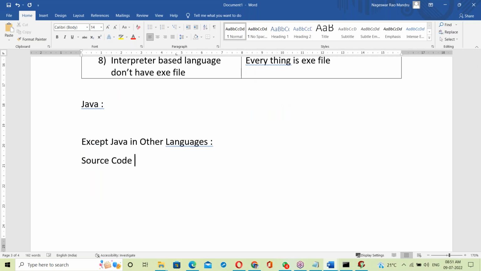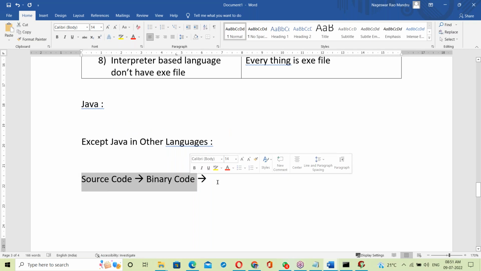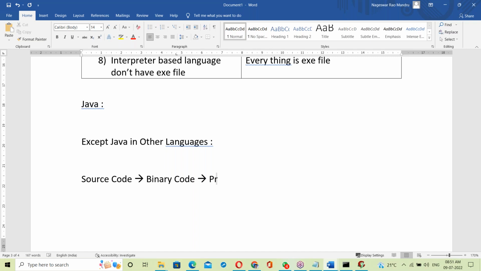First of all, source code converts into binary code. That binary code is given to the processor, finally generating output.